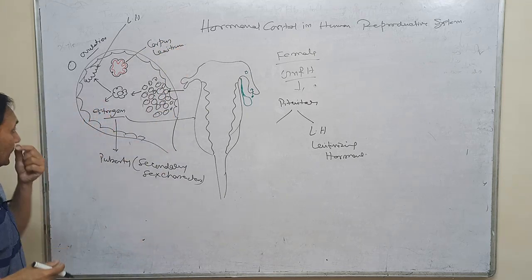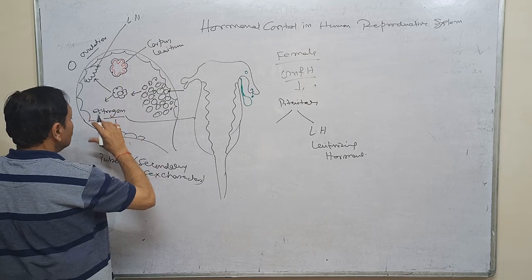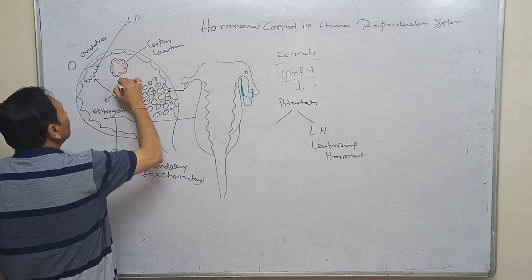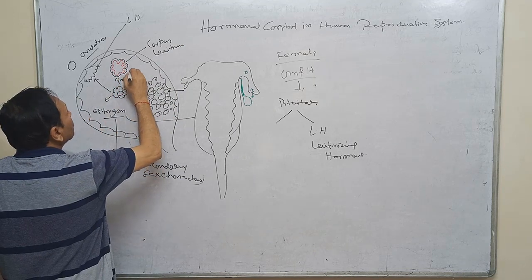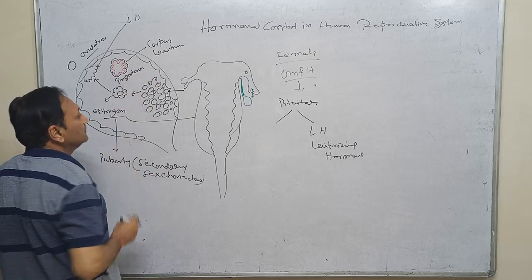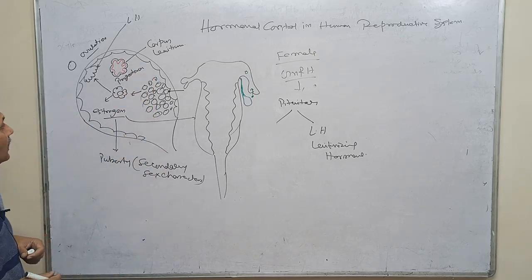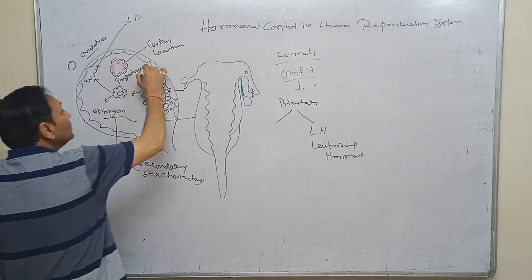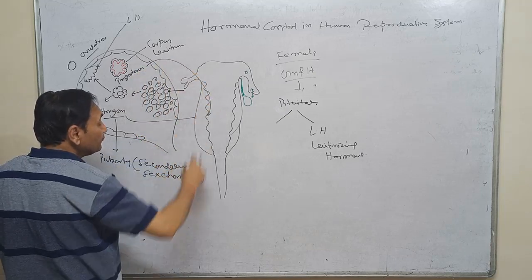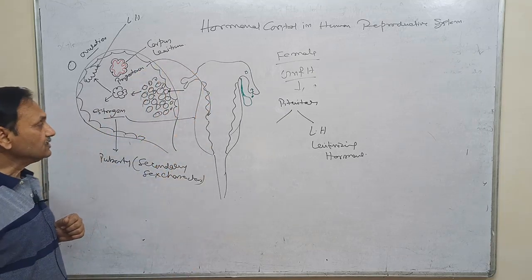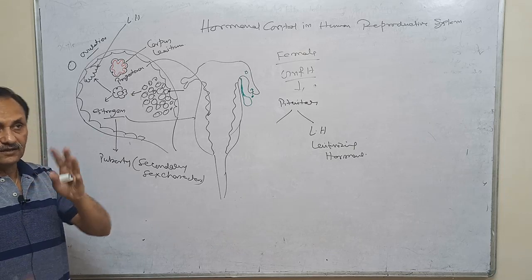The corpus luteum also releases an ovarian hormone that is called progesterone.